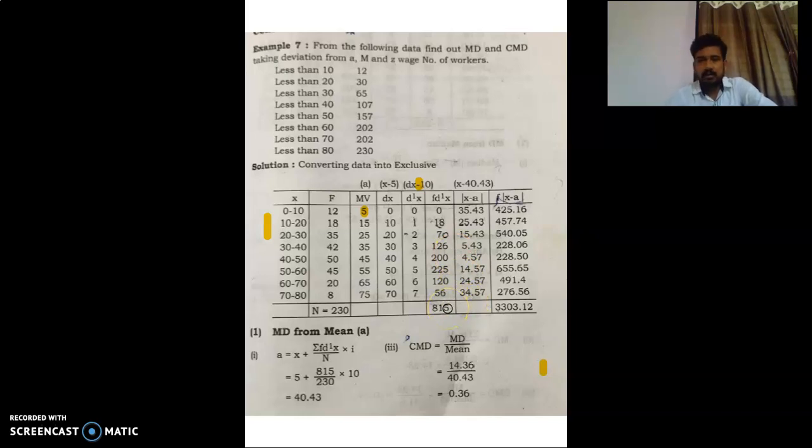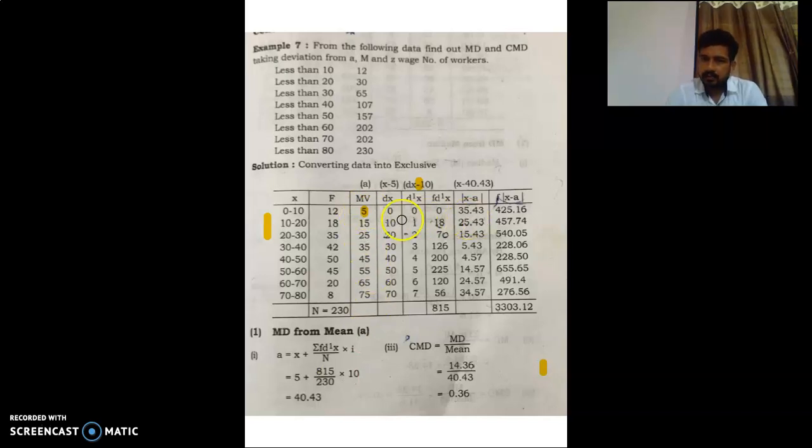Now we have to find x minus A, because this is needed for mean deviation. So we have x and we have A. For that we first have to calculate the arithmetic mean here. So A equals assumed mean plus summation f d dash x divided by n, multiplied by i: 5 plus 815 divided by 230 multiplied by 10, which is 40.43.